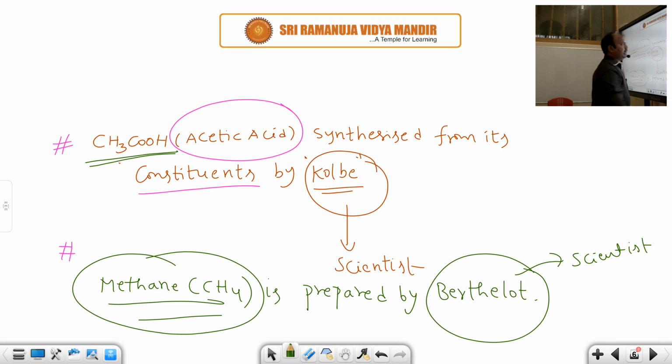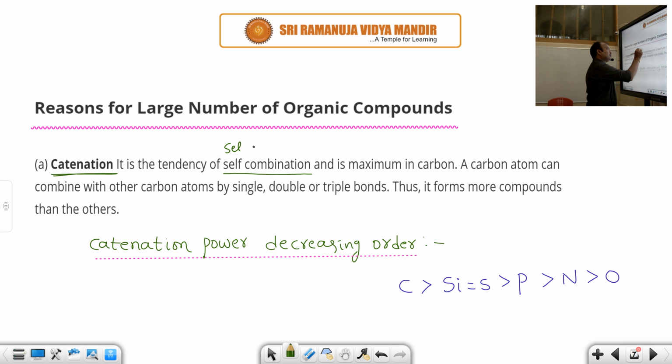What is catenation? The tendency of self combination. Self combination is also called self linkage. Catenation is the tendency of self linkage and is maximum in carbon. The element having high catenation power is carbon. Due to that reason it has the nature of self linkage. What does self linkage mean? Carbon is able to form a straight long chain like that.